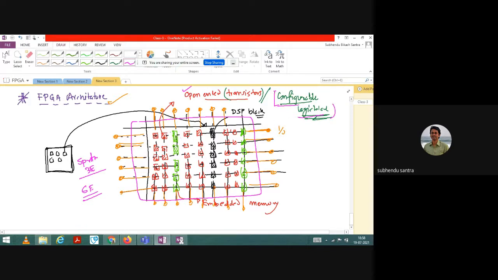We have this memory element, embedded memory. If it is not embedded memory, I'm writing here. And then the DSP block, to do some mathematical operation. So always keep in your mind that this architecture should be there.